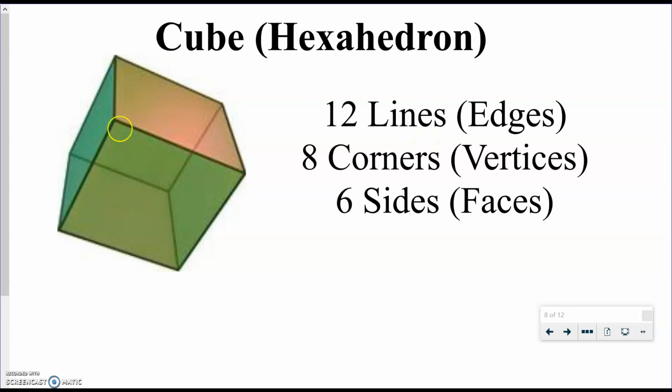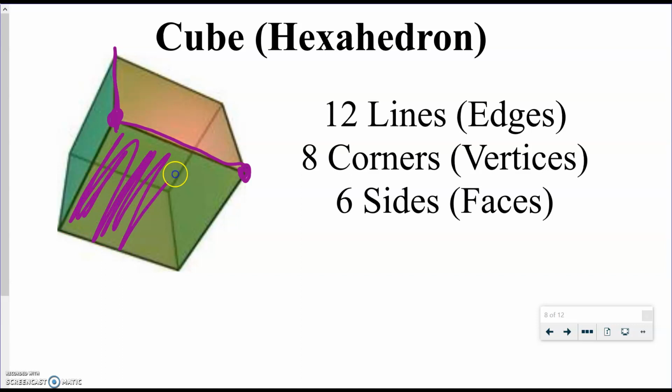Let's see if I can draw on there. There we go. That would be the 12 lines, and the corners would be right here where you have the lines intersecting. And then the faces would be what we think of as a plane. So I'm going to color in the front side of this face just so you can see that that would be what we consider the face. And there's 6 of those.